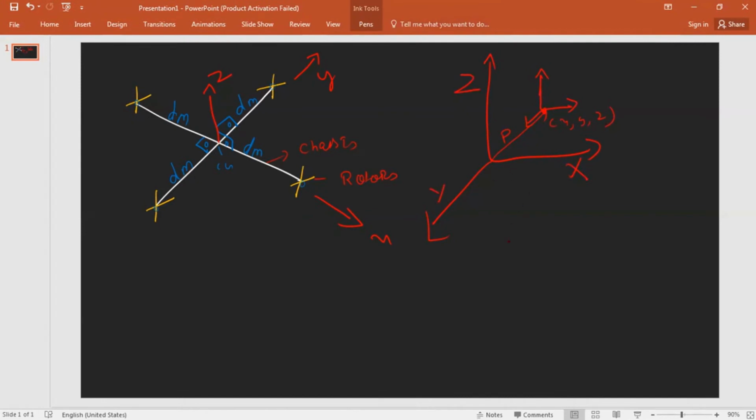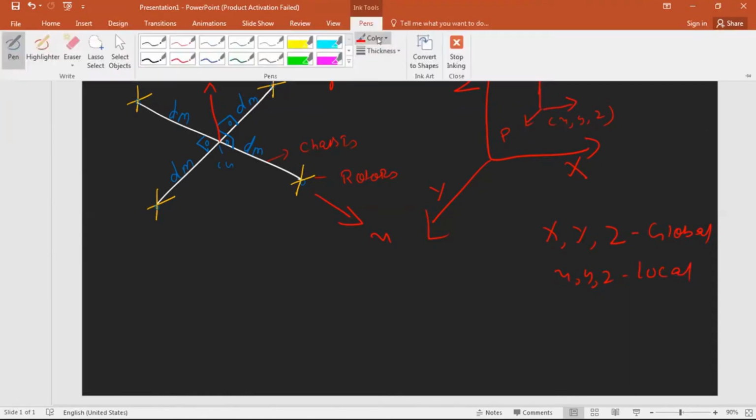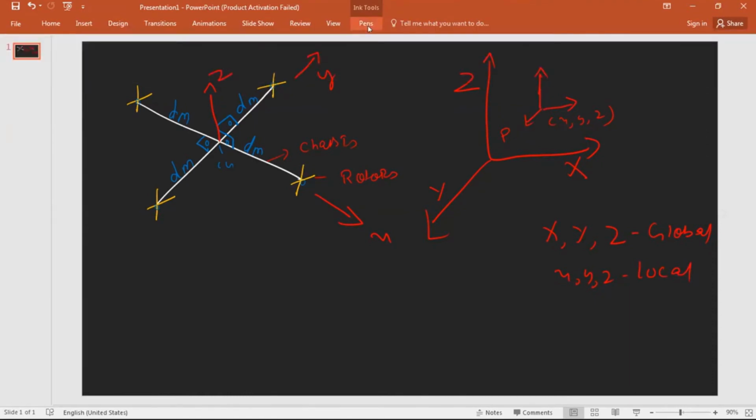Remember, capital X, Y, and Z are your global coordinate system, and small x, y, and z are your local coordinate system. And the P vector, that is connected.